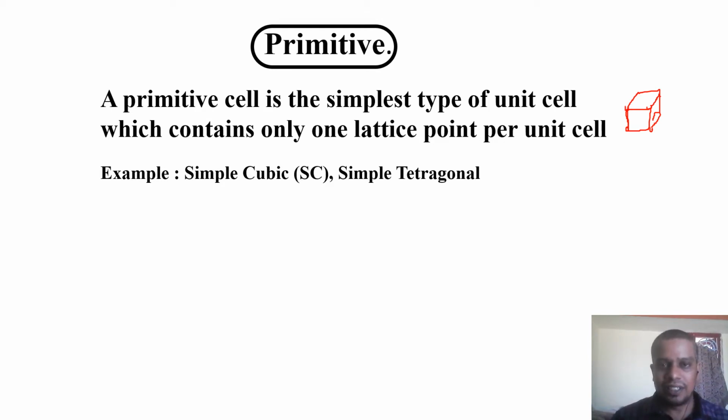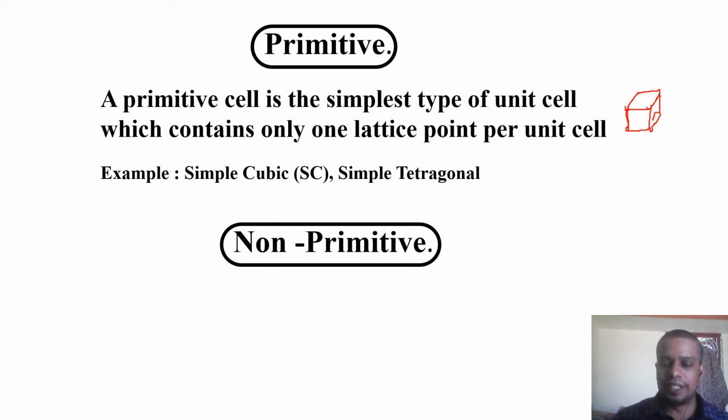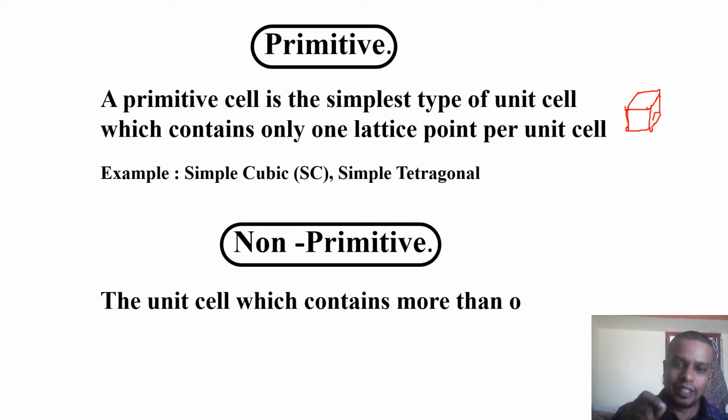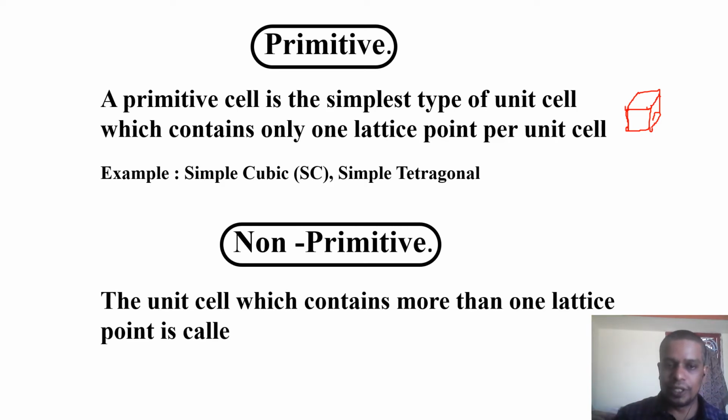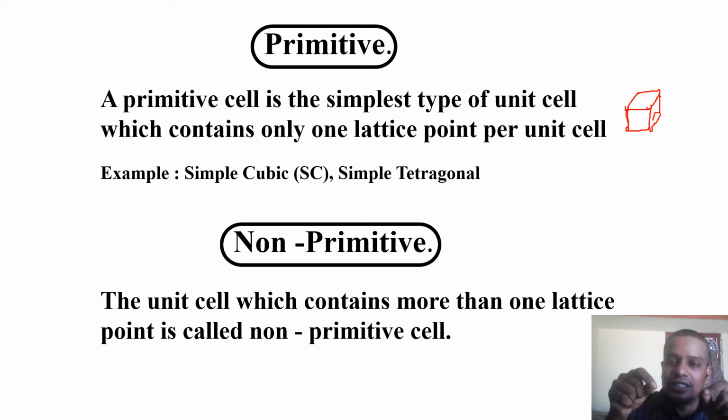What is a non-primitive unit cell? The next question you can ask is what a non-primitive unit cell is. That means a unit cell which contains more than one lattice point is called a non-primitive cell. That means it has an extra point inside or at the faces or at the edges. So you can call that unit cell a non-primitive unit cell.